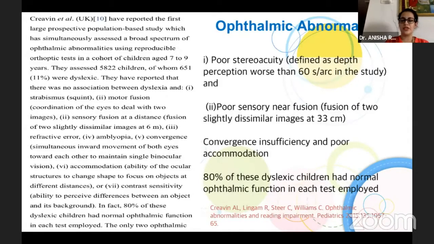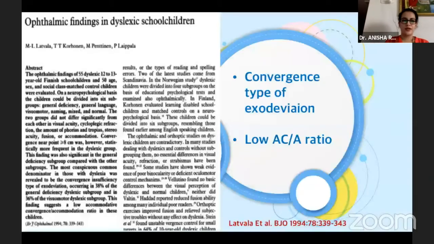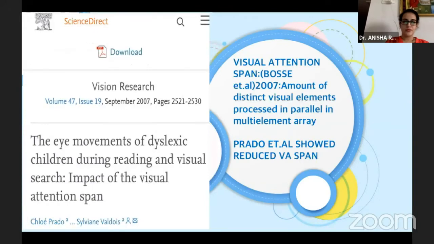So the visual acuity was less affected in 80% of these children, although refractive error is one of the prominent features. The type of exodeviation more prominently seen was the convergence type of exodeviation with a low accommodative convergence to accommodation ratio. As per the study done by Prado et al., the visual attention span in these children was reduced. Visual attention span is the amount of distinct visual elements processed in parallel in a multi-element array.